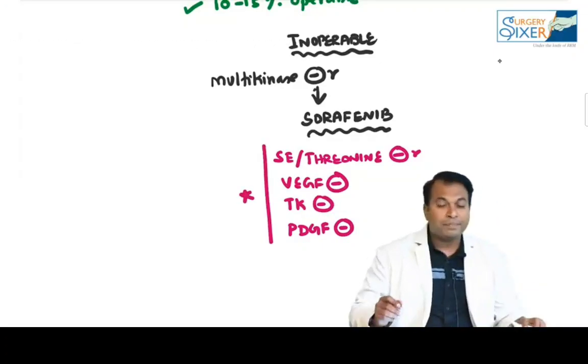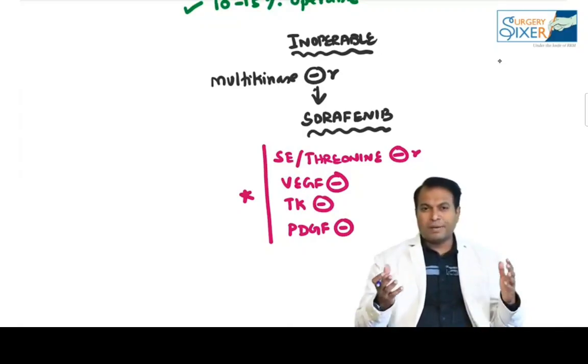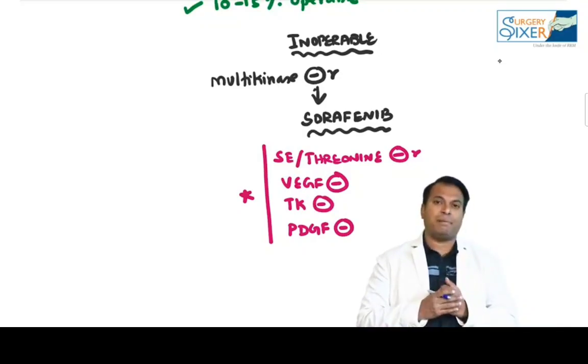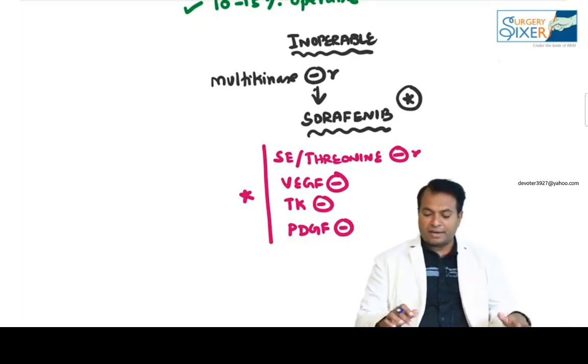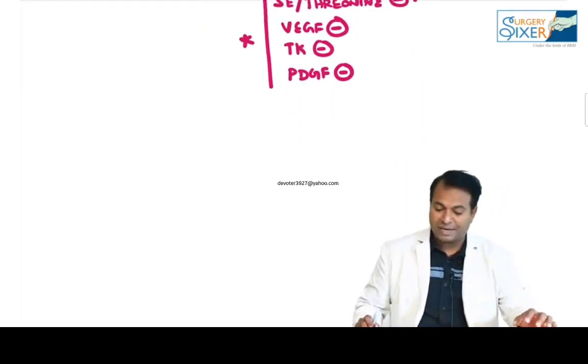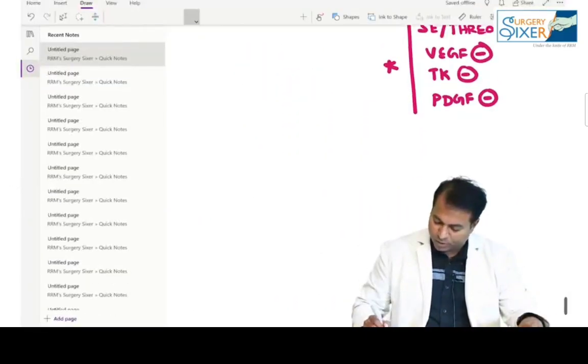By giving sorafenib, the survival can be increased by about 6 to 9 months. So please don't forget sorafenib. It is a serine threonine kinase inhibitor, VEGF inhibitor, tyrosine kinase inhibitor, and PDGF inhibitor. This is what we use in inoperable cases.